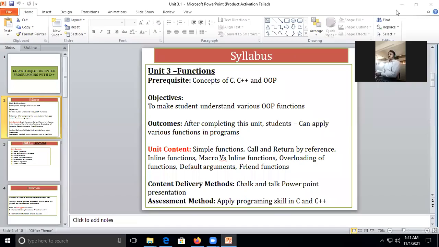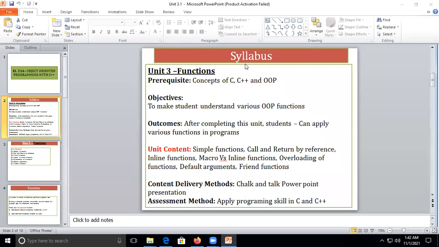Okay, so in the last lecture, we started with the third chapter, function. Before that, we saw the basics of C++ programming, where we covered variables, then operators, then conditional structure. So today we are going to do some revision of function, and then we will go on to implement the remaining part of function programming.